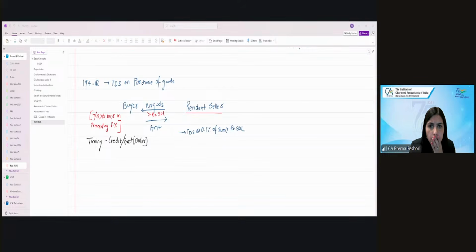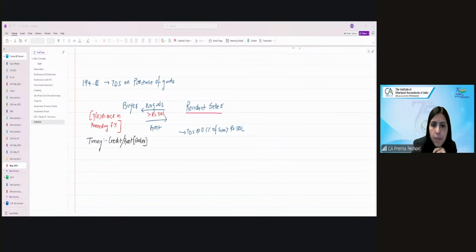And for discounts, if the discounts are given by the seller itself, then TDS is not required to be deducted on the discount amount. But if the discount is given by the e-commerce operator, then TDS will be on the gross amount that is paid to the e-commerce participant.